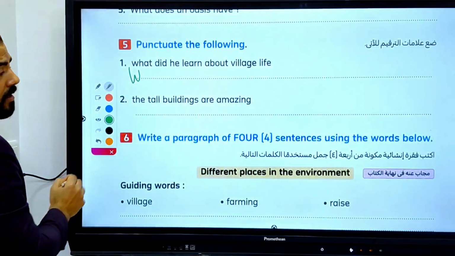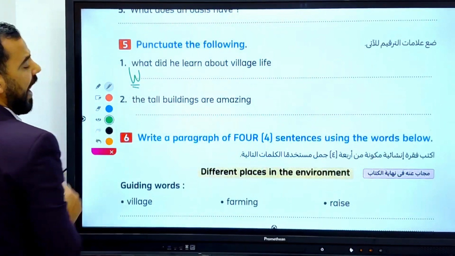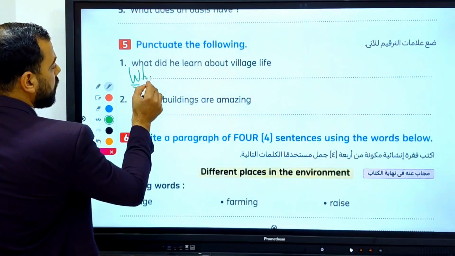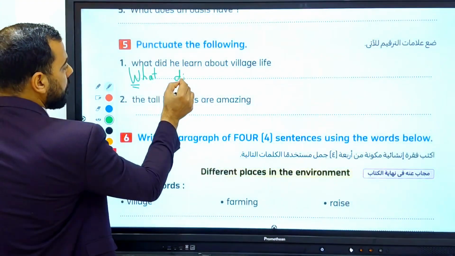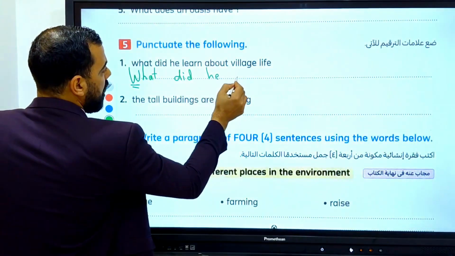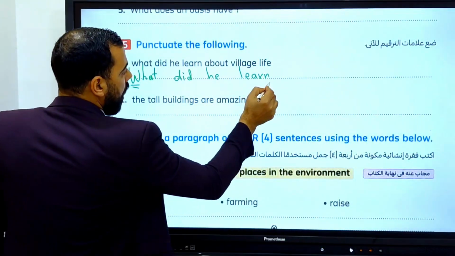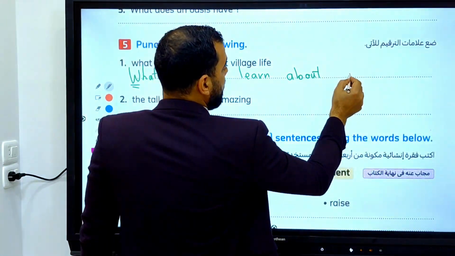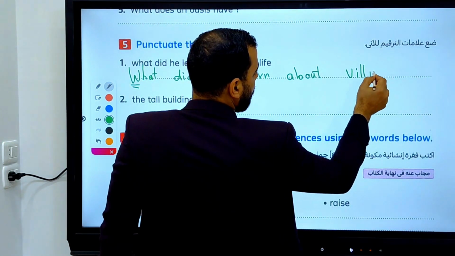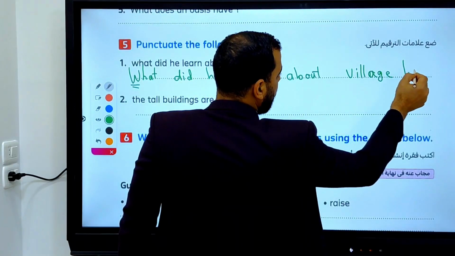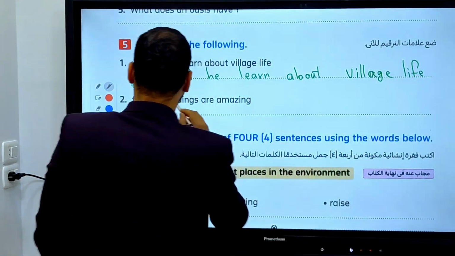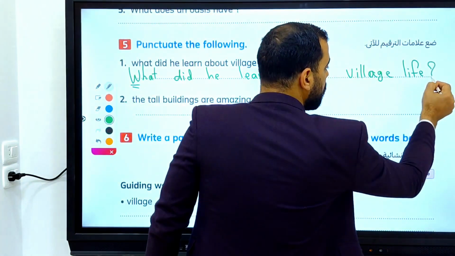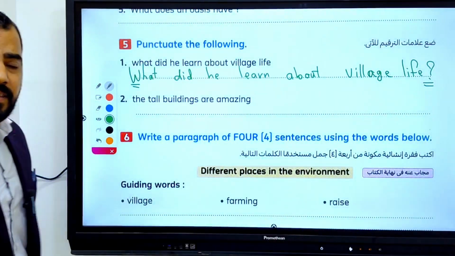W must be capital because it's at the beginning of the question, and we need to highlight it with 2 lines under it. So what did he learn about village life? Okay, and what is a question word? So this is a question. We need to put a question mark at the end of it.